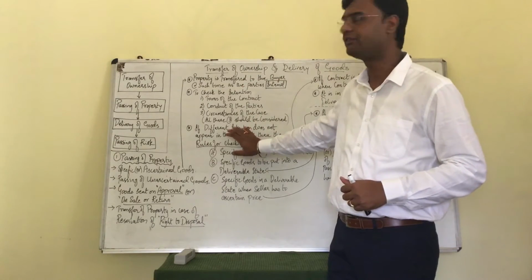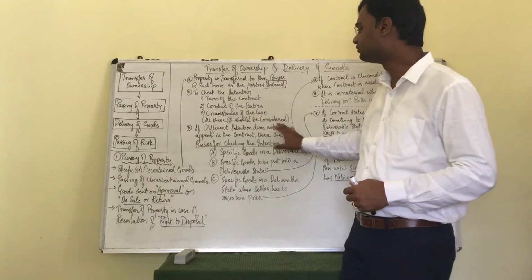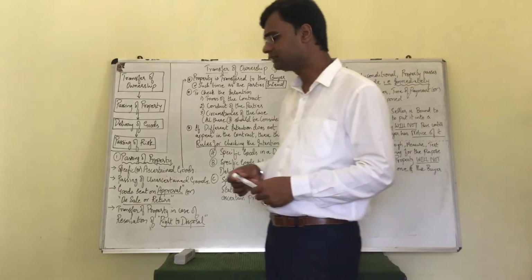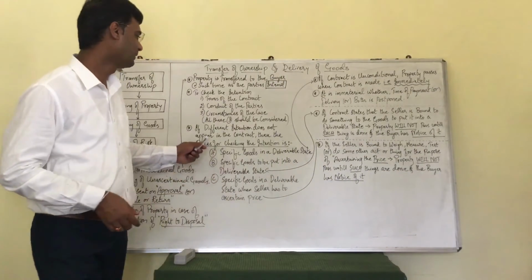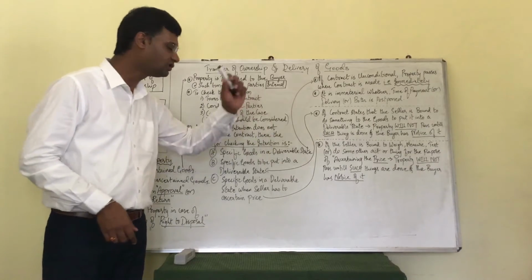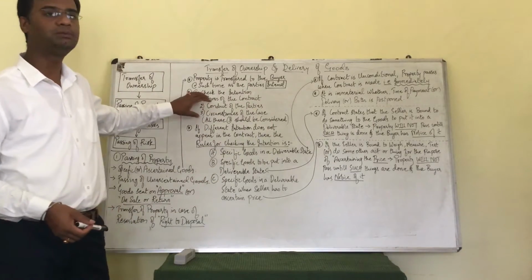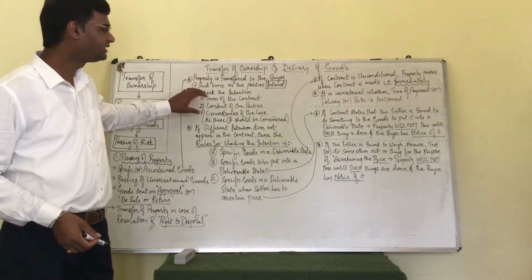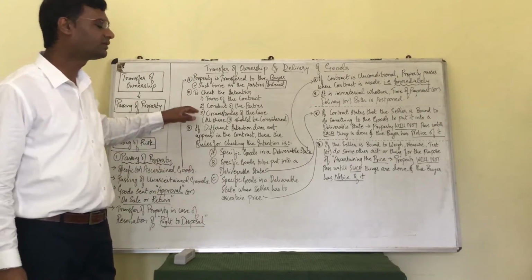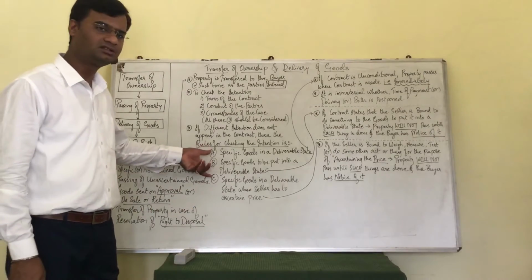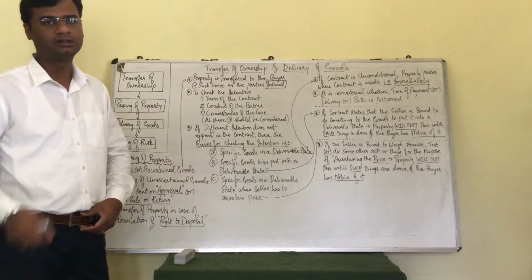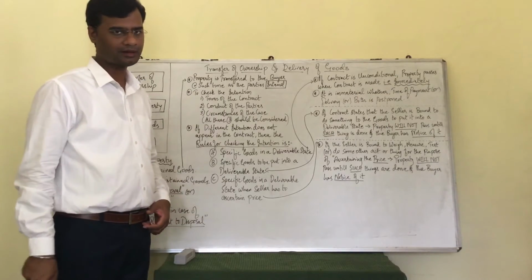But where a different intention is not there, then how do we find out? There are certain rules. If a different intention does not appear in the contract, then the rules for checking the intention are, apart from these 3 points, that is the terms of the contract, conduct of the parties or circumstances of the case, we further check points A, B and C to arrive at the clear intention.